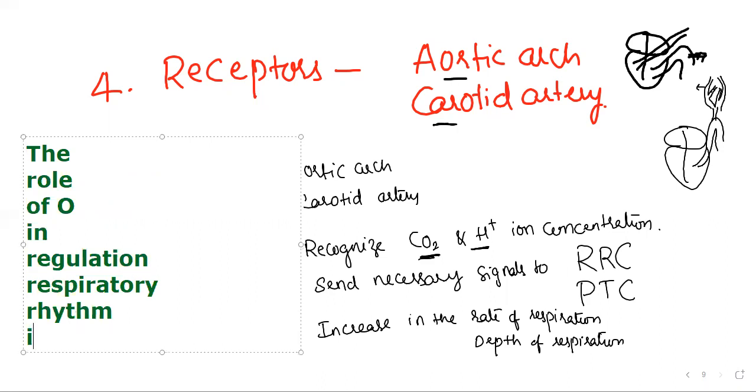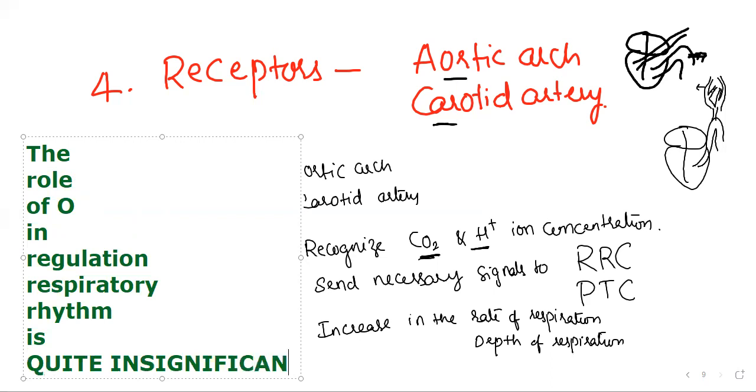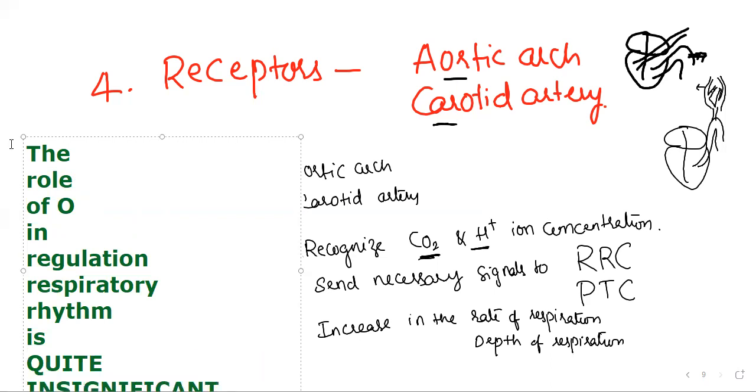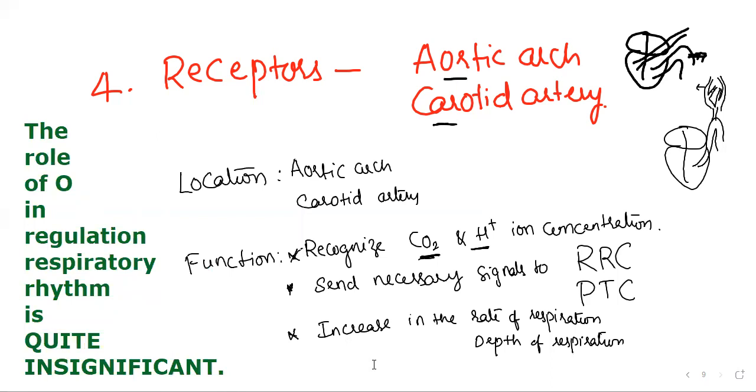Respiratory rhythm: the role of oxygen is quite insignificant. What does it mean? It means it is not at all playing any role. There is no role of oxygen. Oxygen is not directly involved in this process.